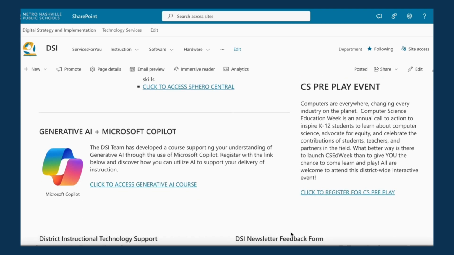And last but not least, are you interested in learning about how to incorporate generative AI and Microsoft Copilot into your instruction? We've made a course just for you. Make sure to click this link to register.